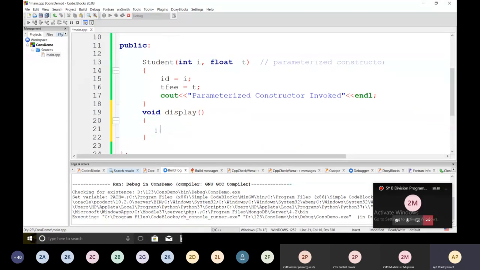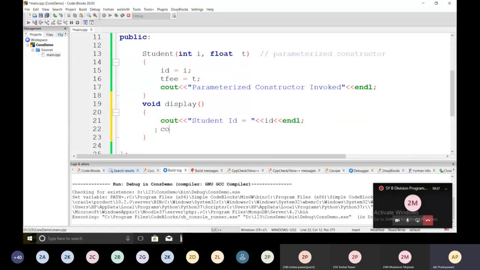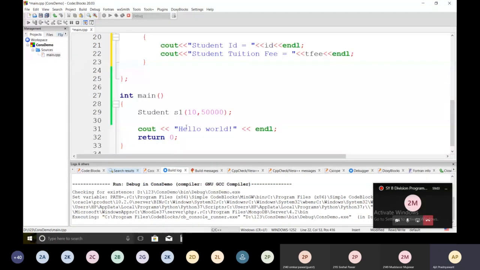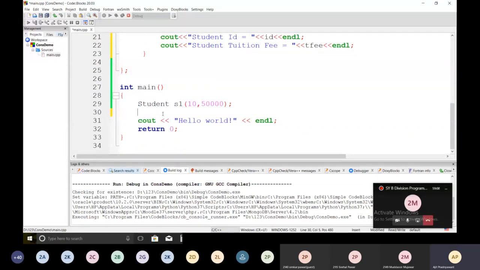So now I am going to write one function over here to verify whether the values are initialized or not. Display, and say cout student ID is equal to ID, and then say cout student tuition fee is equal to fee. And just I'm going to call this method from here. s1 dot display. Just save it. I'm going to remove this hello world statement from here.